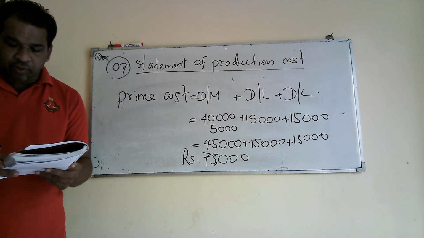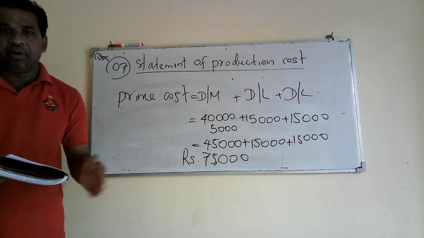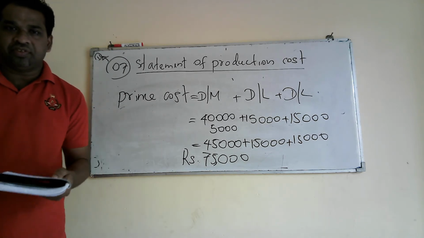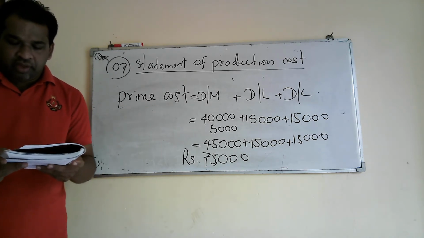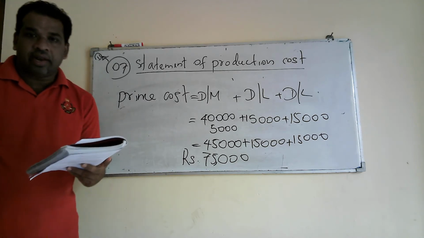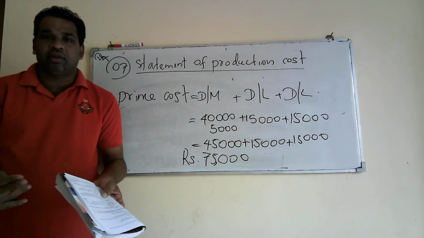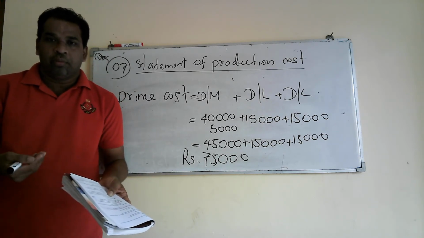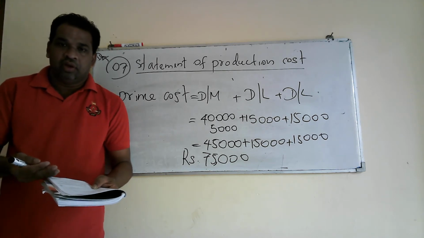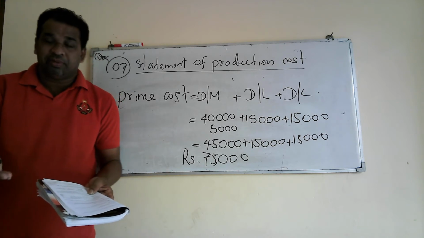Then if you take 20,000 for supervising salaries, it comes under indirect labor. Supervisors are not directly involved in the production process, they supervise the employees, therefore it comes under indirect labor. Then if you take 30,000 rent, it is overheads, because we can't identify rent expenses per unit or per production level. We have to absorb it for the whole production depending on the specific method.